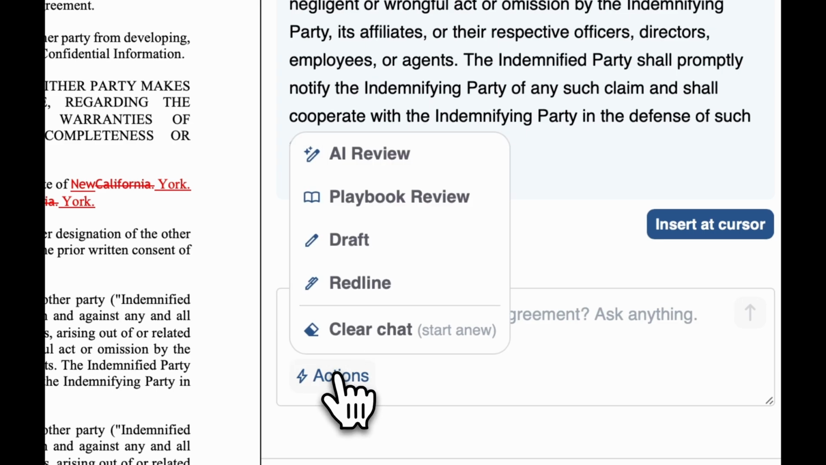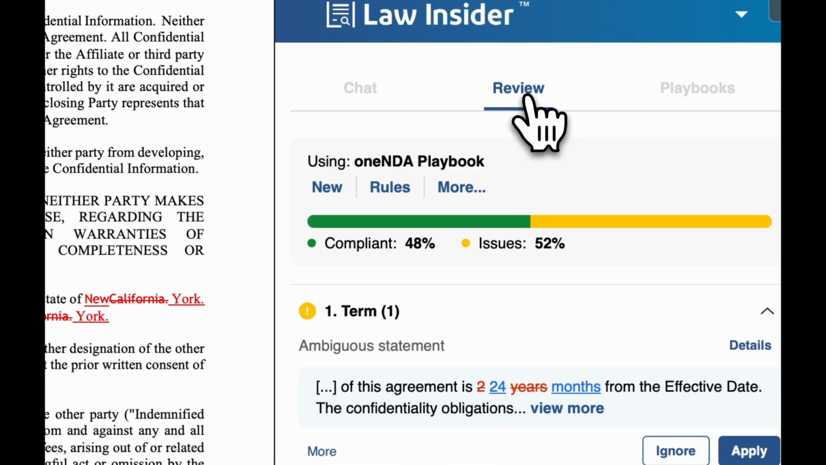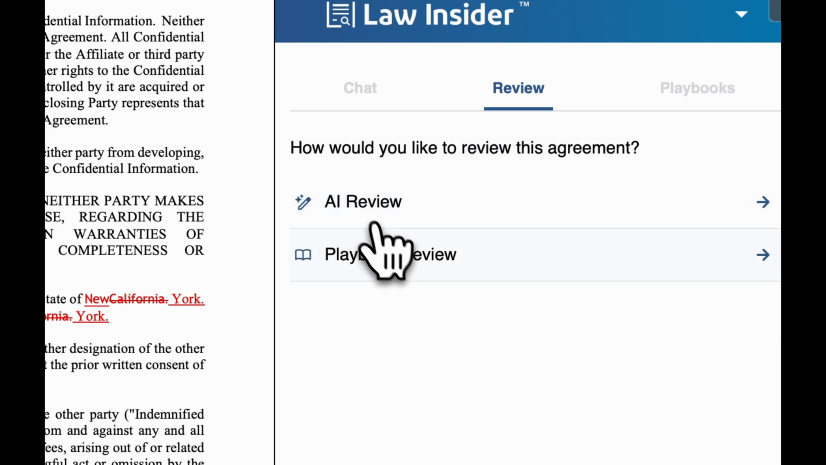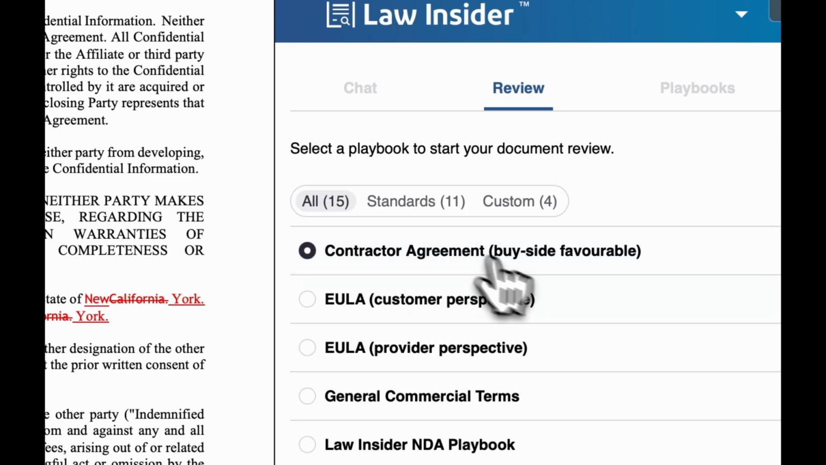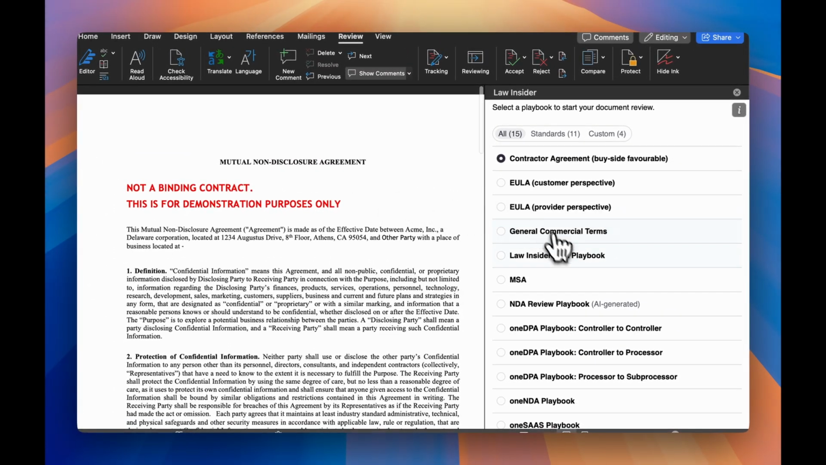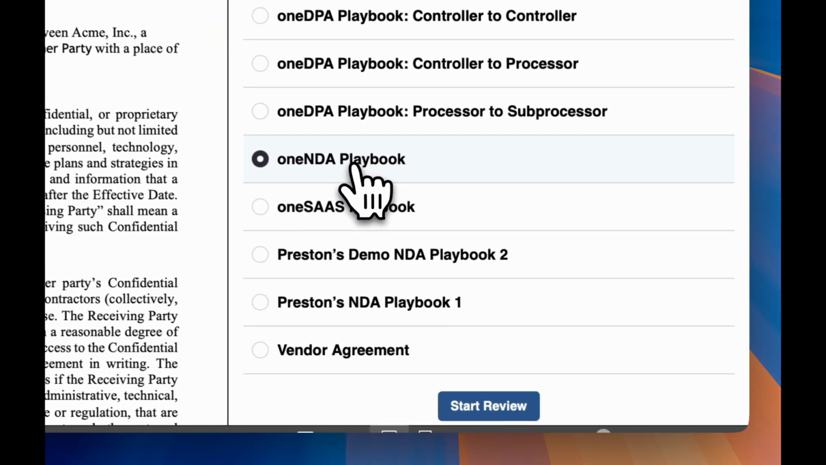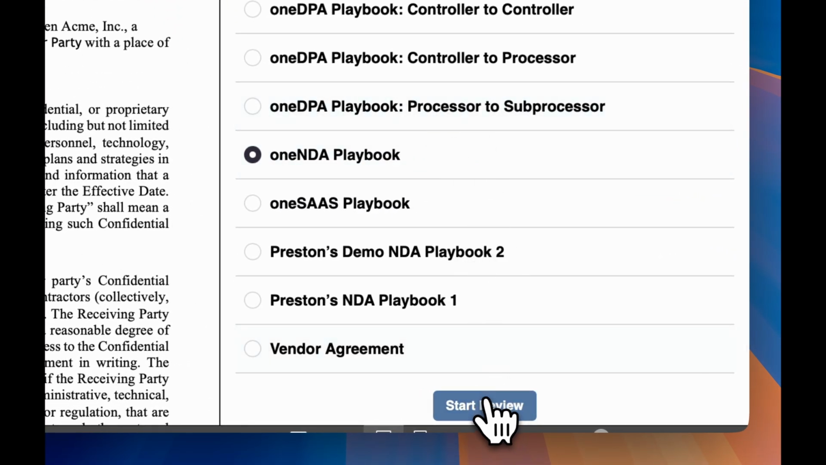Okay, let's go ahead and clear this out. I want to show you our standard playbooks now. We're going to look at what sort of playbooks are available to us. In this case, I have a mutual non-disclosure agreement up, so I'm going to click on my 1NDA playbook, and we're going to start the review.